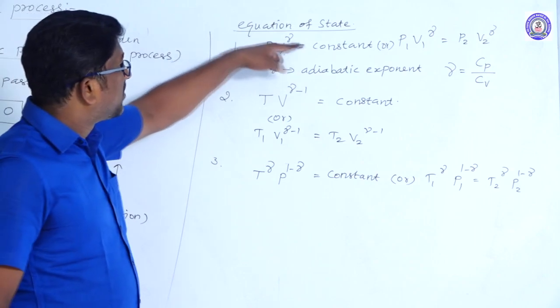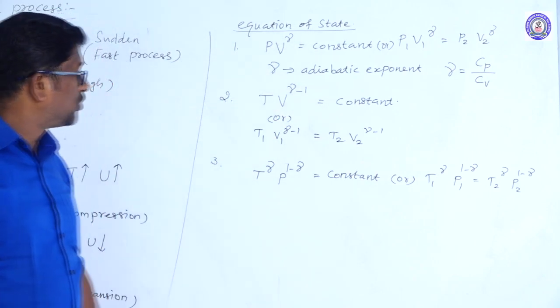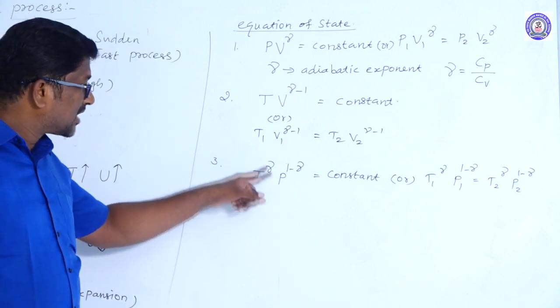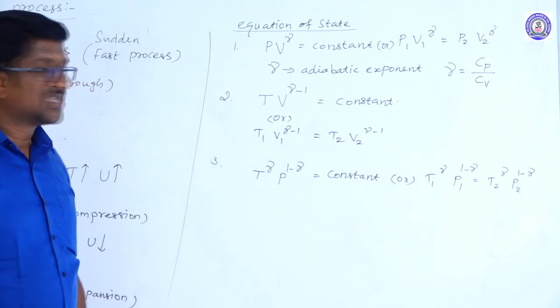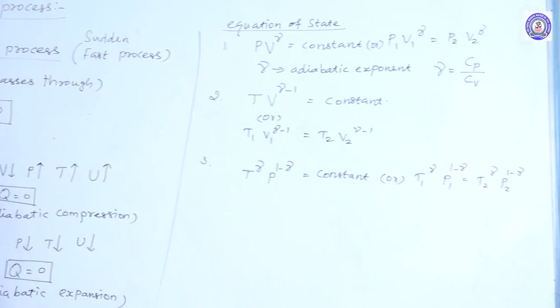They are PV power gamma equal to constant. Second, T into V power gamma minus 1 is equal to constant. And the third one, T power gamma and P power 1 minus gamma is equal to constant. So these are equations of state for adiabatic process.